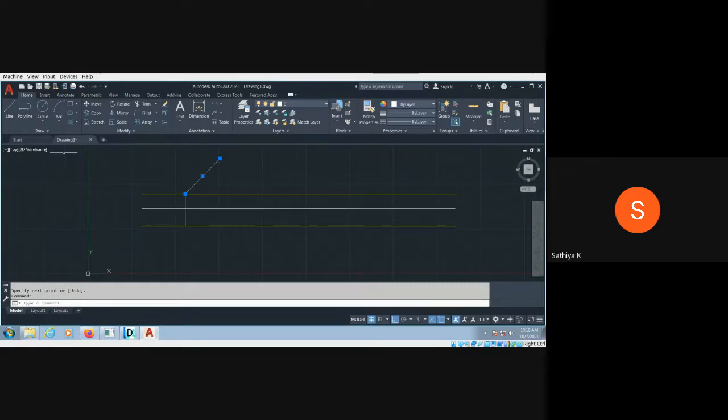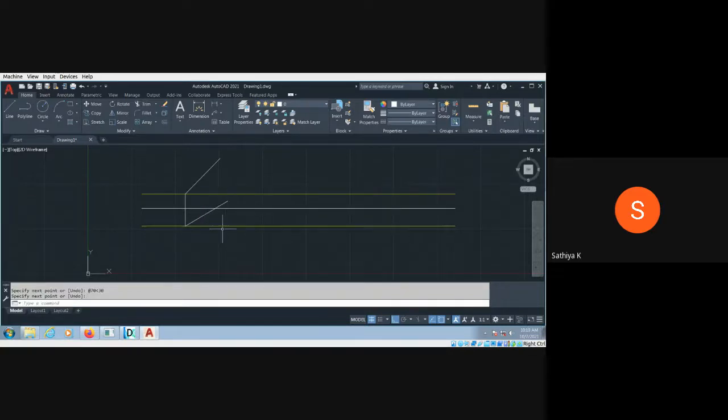Similarly, how to draw a line from here: at the rate 70, and the angle is given as 30 degree, but if you put the 30, see what happened. It should be here.